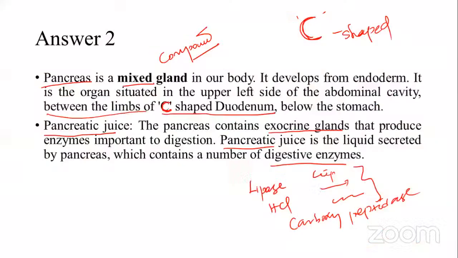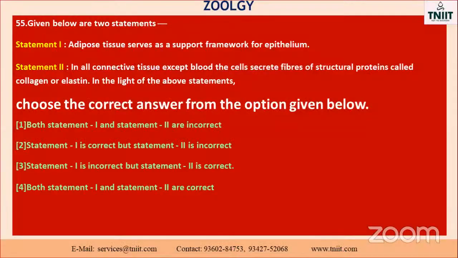What is the next one? Given below are 2 statements. Statement 1: Adipose tissue serves as a support framework for epithelium. And statement 2: in all connective tissues except blood, the cells secrete fiber structural proteins called collagen and elastin. In the light of the above statements, choose the correct answer from the options given below.